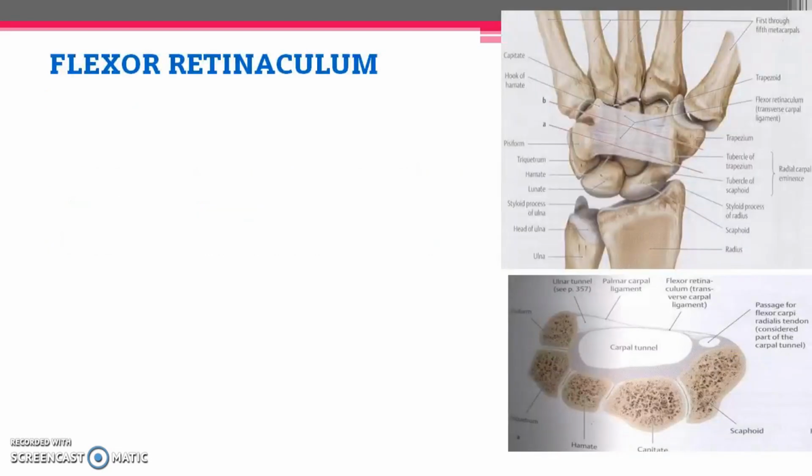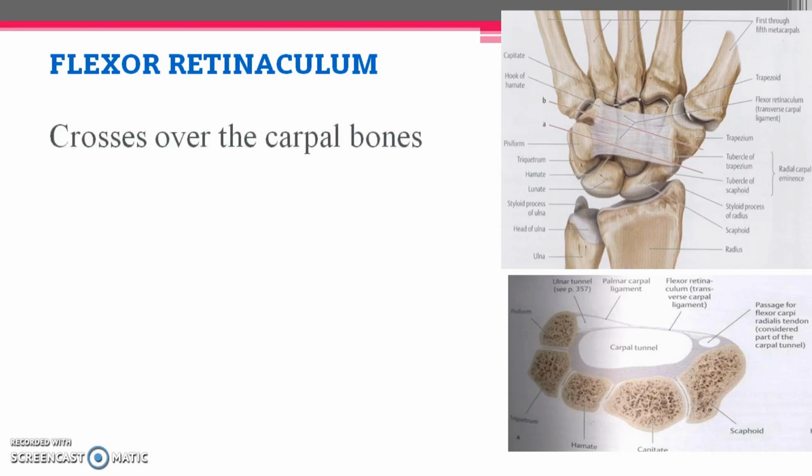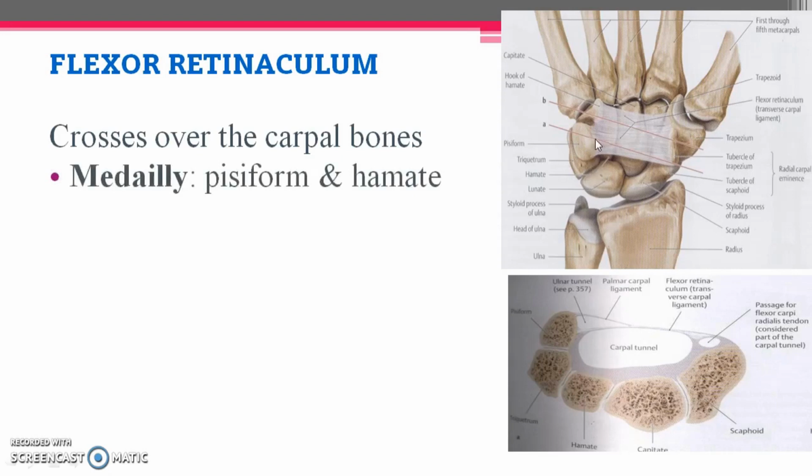Now talking about the flexor retinaculum, it is the thickening present on the anterior aspect of the wrist joint. As seen in the first picture, it crosses over the anterior aspect of the carpal bones. If you take the attachments, we have medial and lateral attachments. Here you have the ulna, and this is the radius. The ulnar side is the medial aspect and this is the radial aspect.